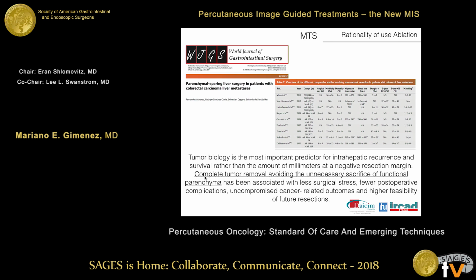These surgical authors talk about complete tumor removal, where unnecessary sacrifice of functional parenchyma has been associated with the best surgical result. The best option to treat one tumor without removing unnecessary functional parenchyma is ablation therapy.